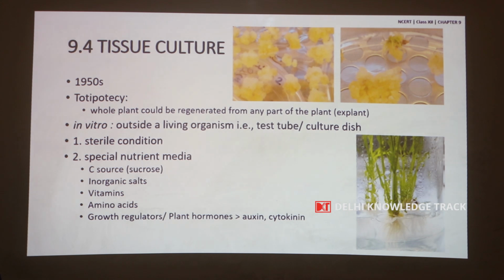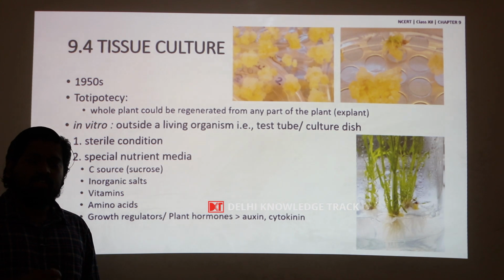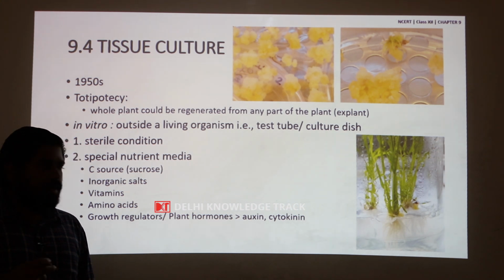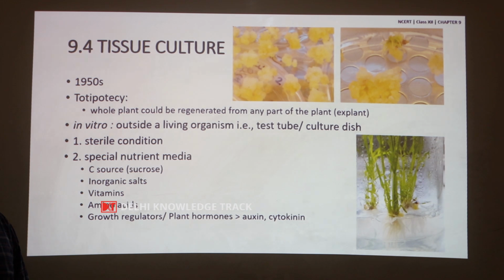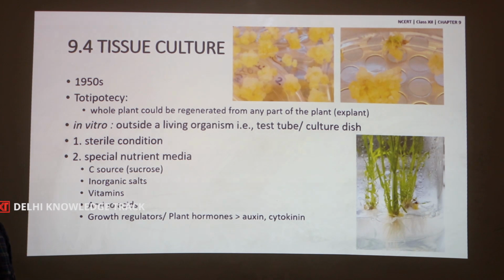That is, you use any part of the plant, leaf, seed or root, and you can develop a whole plant from that part. Any part of the plant from which the whole plant is regenerated is called an explant. So, the capacity of regenerating a whole plant from any part of the plant, that is explant, is called totipotency.